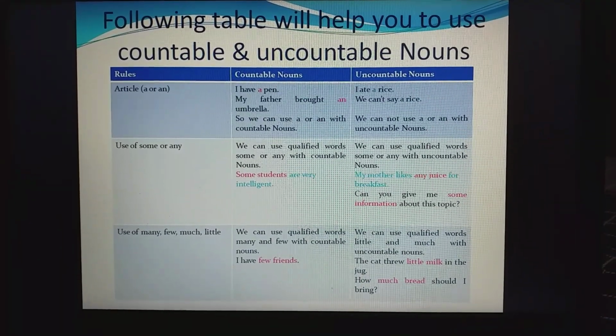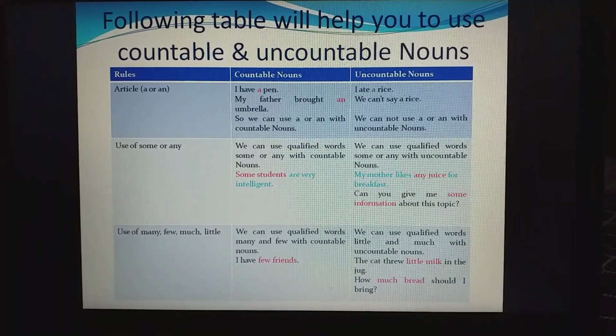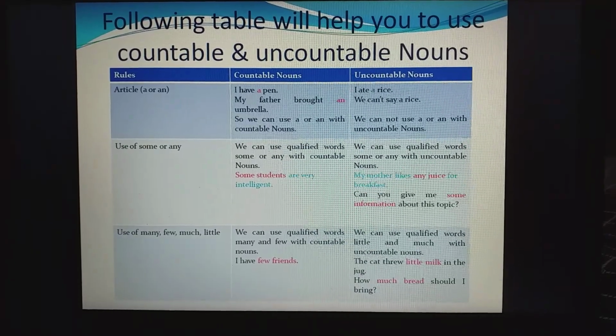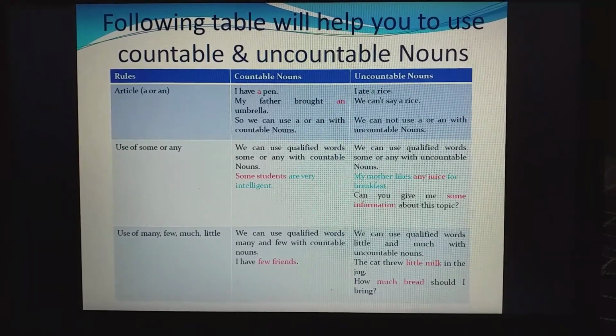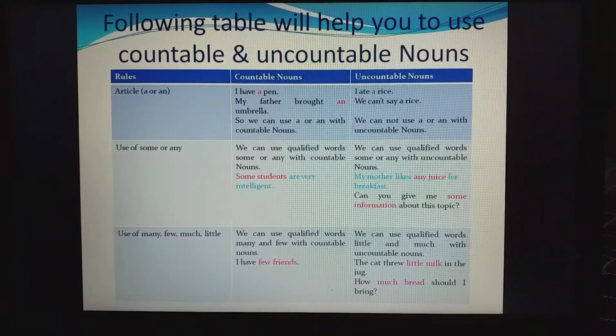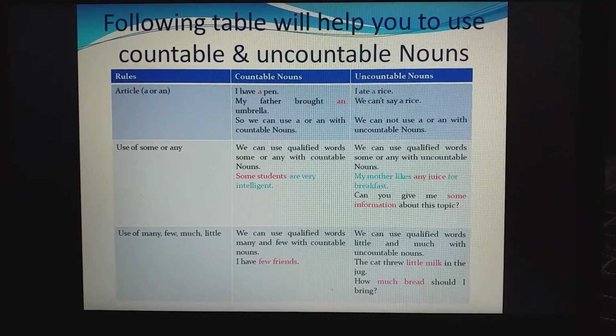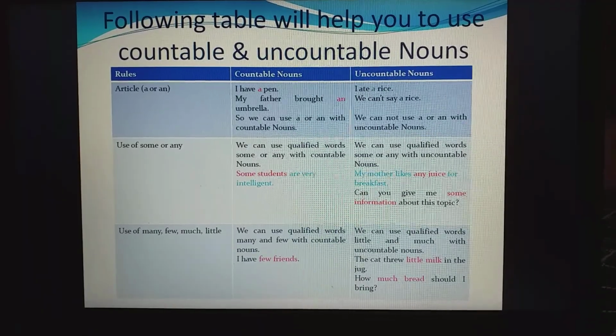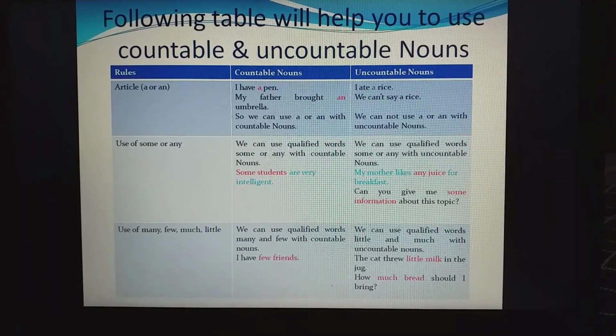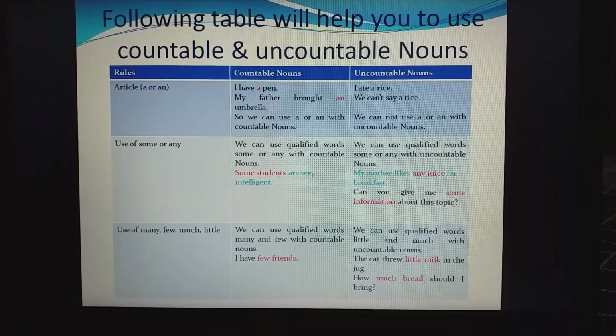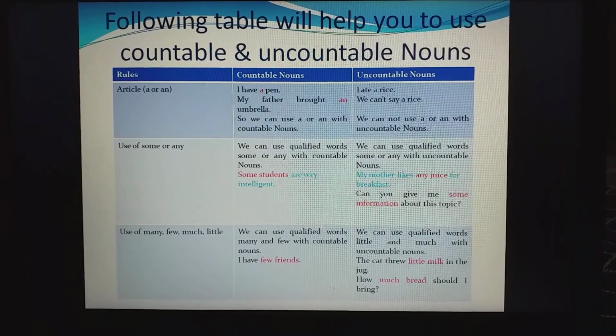Now next is, can you give me some information about this topic? Now, information. Can you count information? One information, two information? No. But still, some can be used for an uncountable noun also. That is, can you give me some information about this topic?